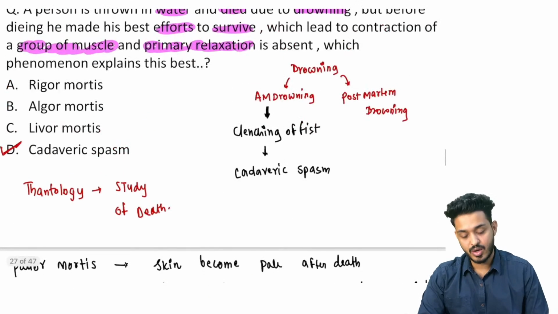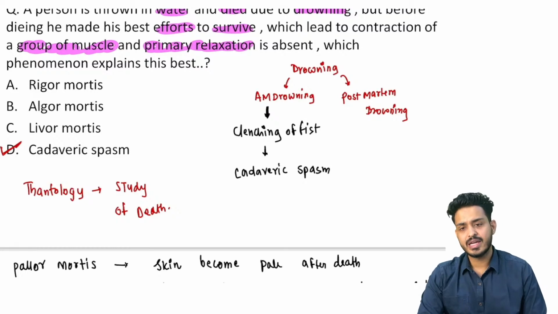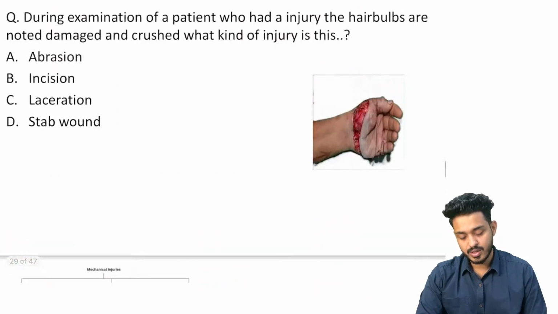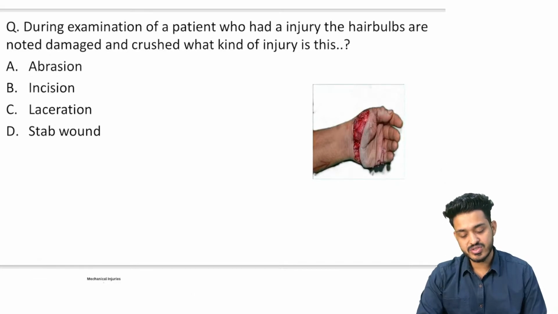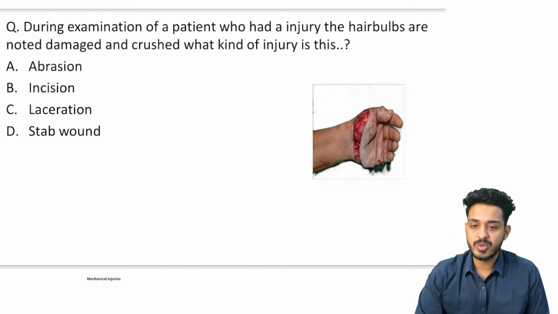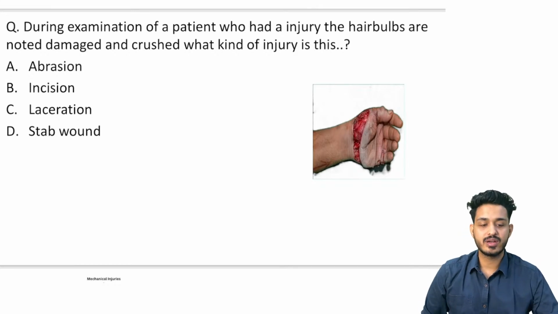So here we now know what is rigor mortis, algor mortis, livor mortis, antemortem drowning and postmortem drowning. Now try to answer this question. During examination of a patient who had an injury, the hair bulbs are noted to be damaged and crushed. What type of injury is this? Is it an abrasion, an incision, a laceration, or a stab wound? What kind of injury is this?